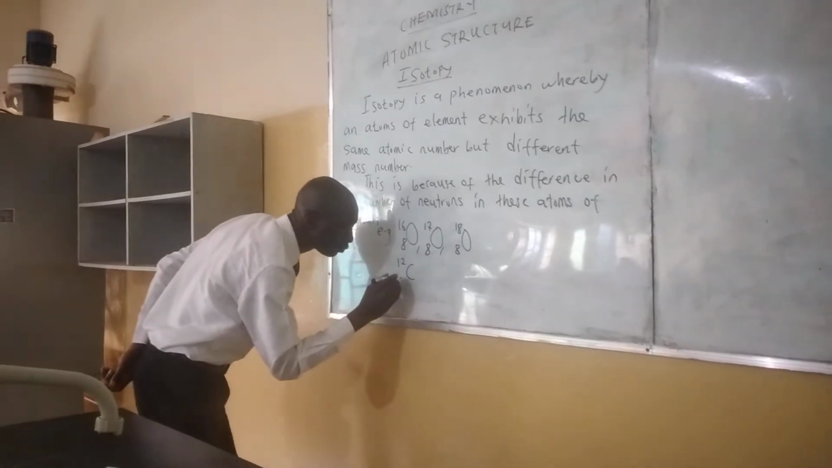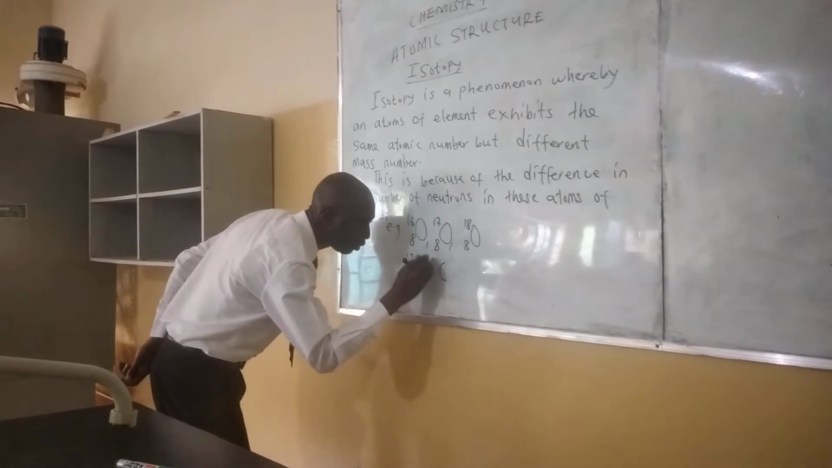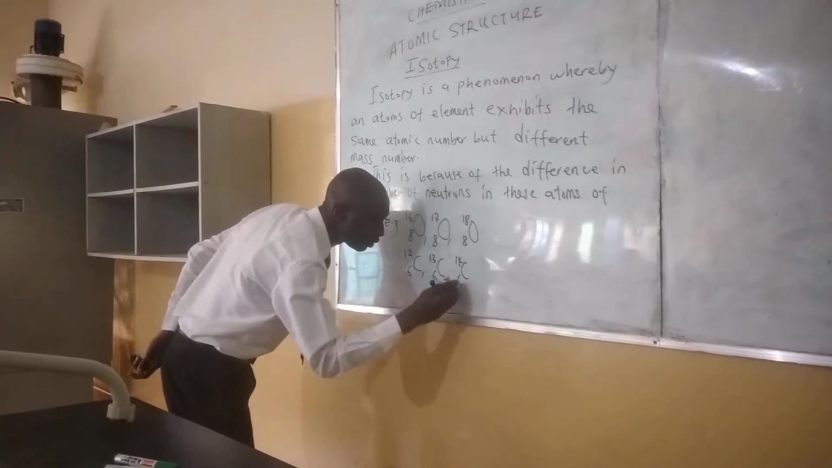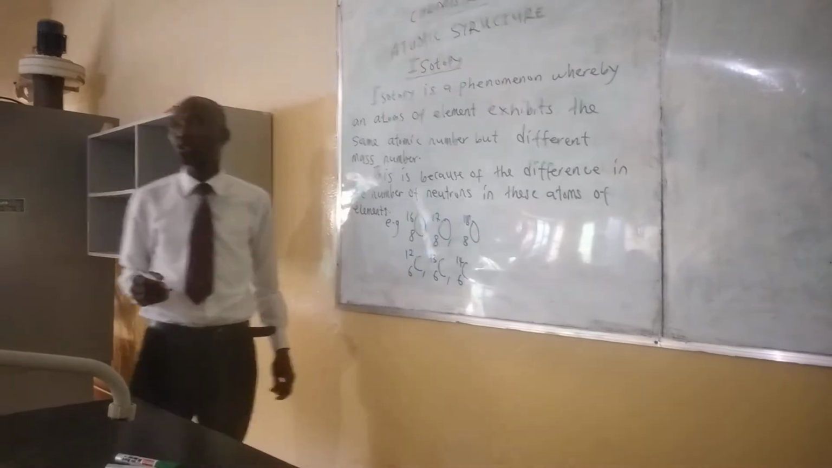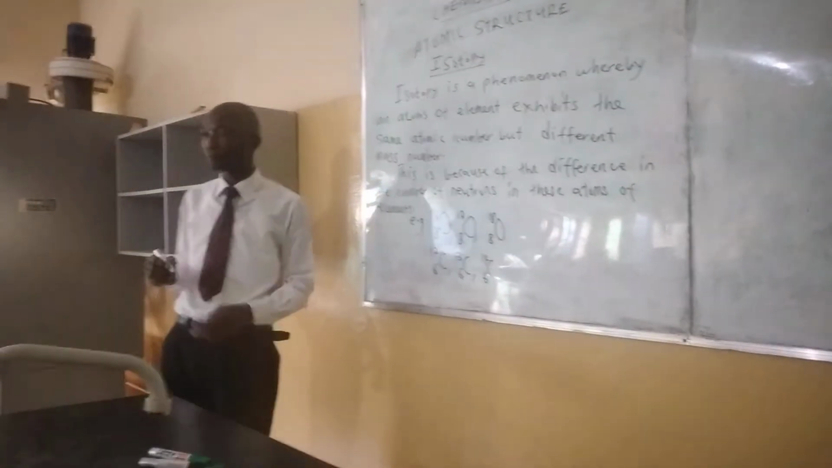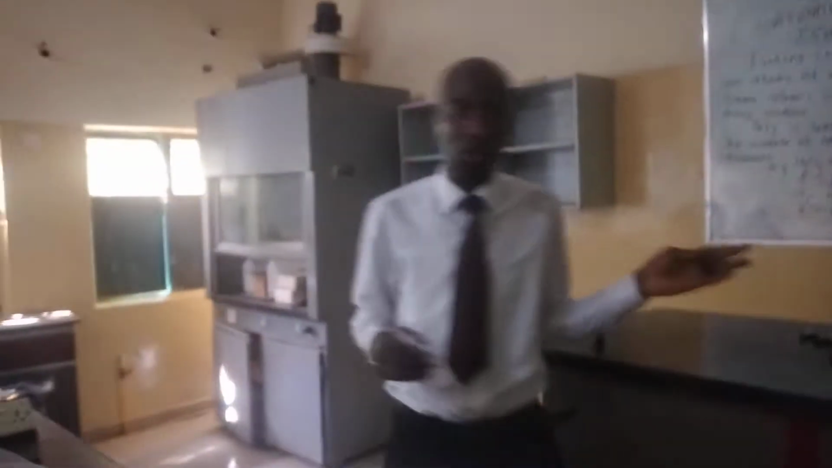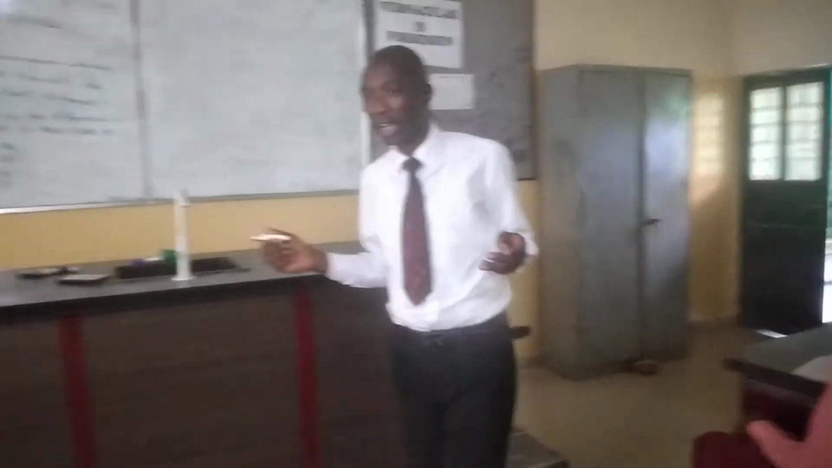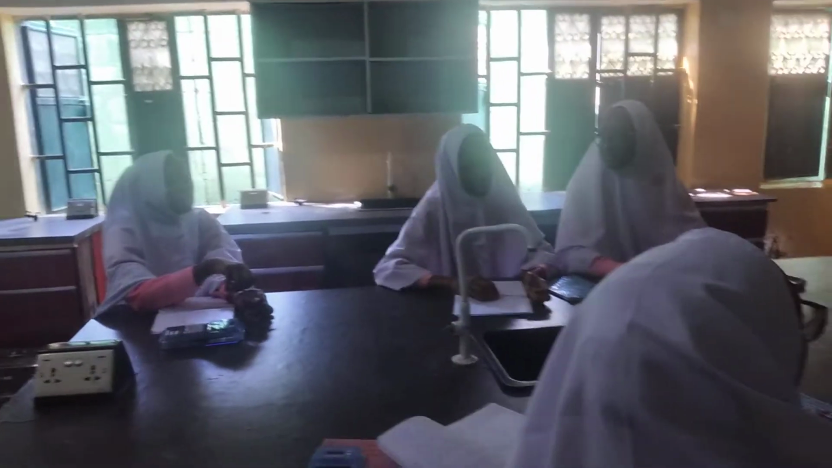Also, we have carbon 12, carbon 13, and carbon 14. All these are isotopes of carbon. Is that understood? Do you have any question as regards the definition of isotopy and examples? Class, any questions?